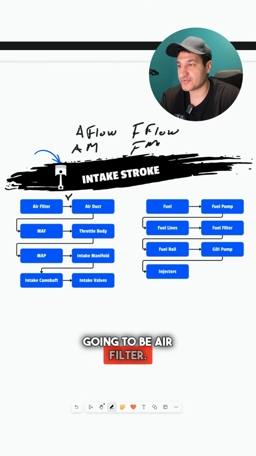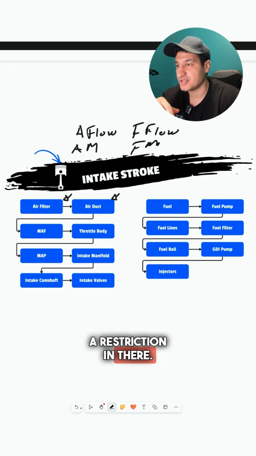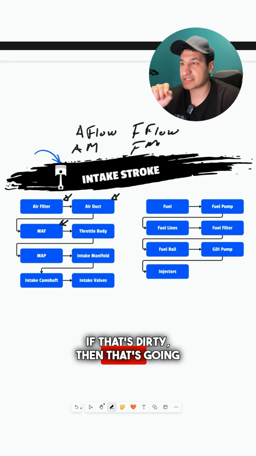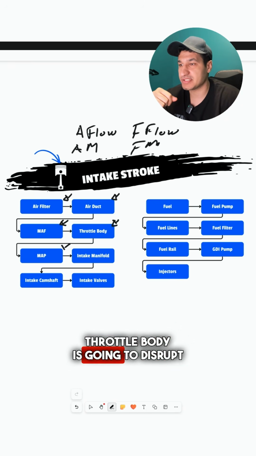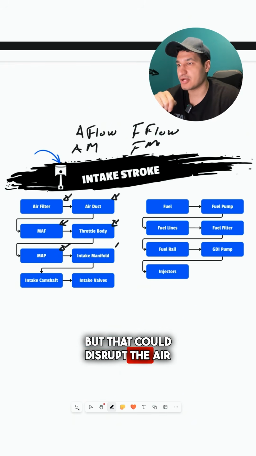Okay, number one is going to be the air filter. It could be clogged, which could cause a restriction. Same thing with the air duct, there could be a restriction in there. Mass airflow sensor, if that's dirty, then that's going to disrupt the air measurement. Throttle body is going to disrupt the airflow. Same thing with the MAP sensor. Not always, but that could disrupt the air measurement as well.